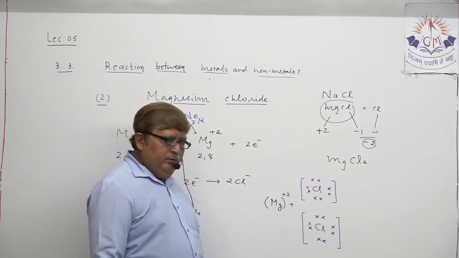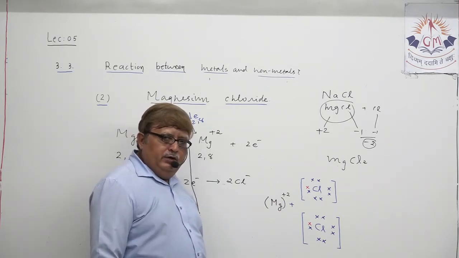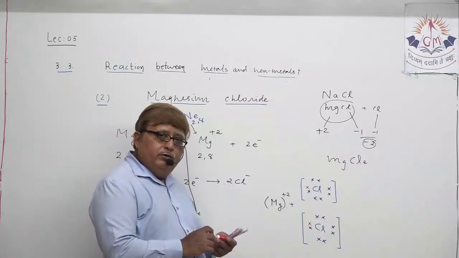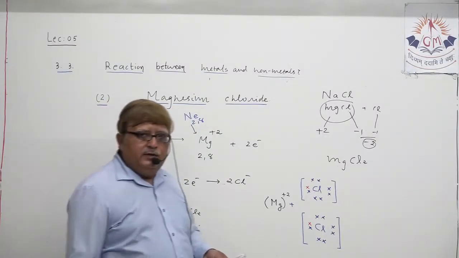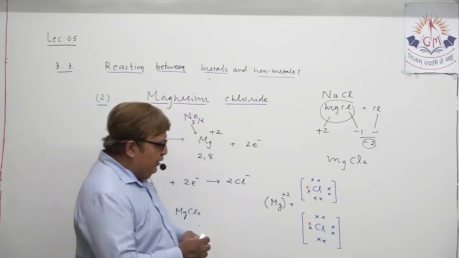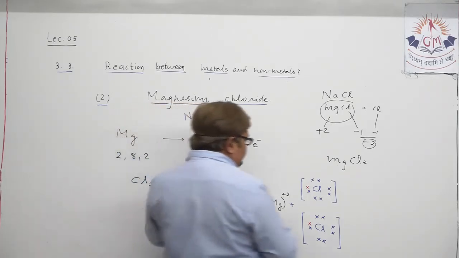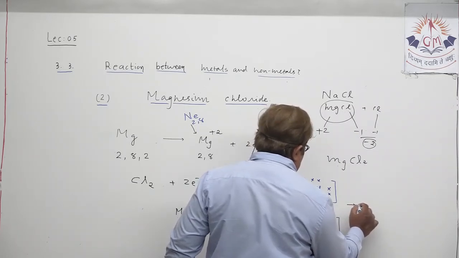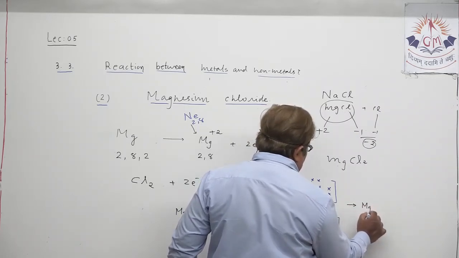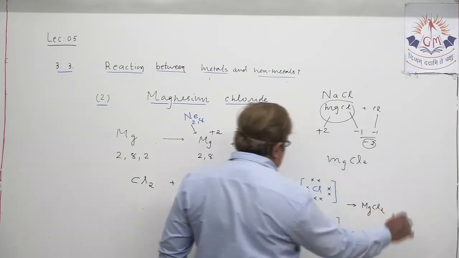So magnesium donated 1 electron to each of the 2 chlorine atoms, and the 2 chlorine atoms converted into 2 chloride ions, and as a result we get an ionic compound which we call magnesium chloride. Understand?